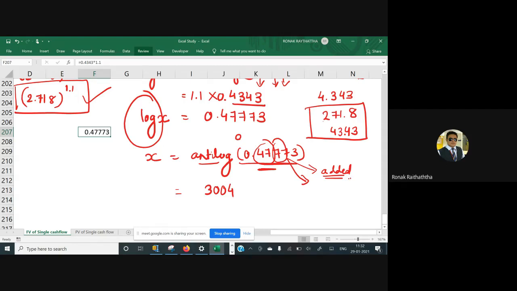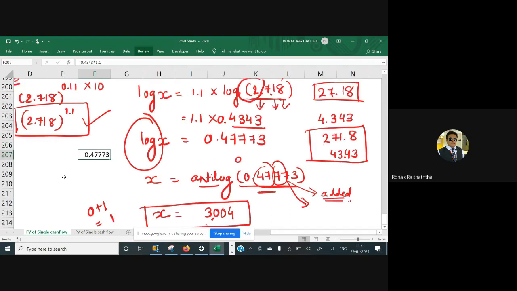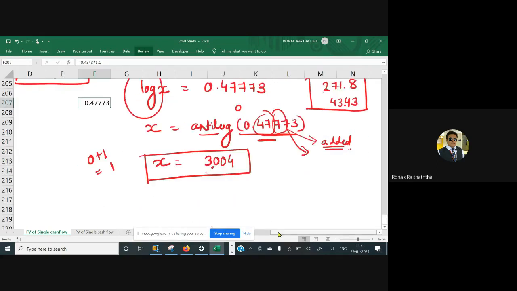If you have 0 digit, you add 1 digit, and if you add 1 to 0, it will be 1. So add 1. In 0 if we add 1, it becomes 1. So our decimal should be in a 1 digit. So 3.004 is going to be my x. Now this is only the value of x we have got. X is very complicated to understand.